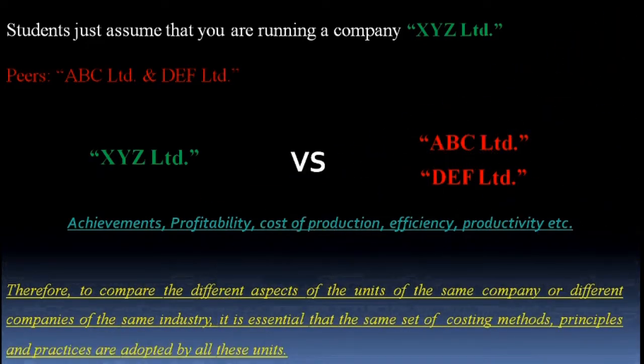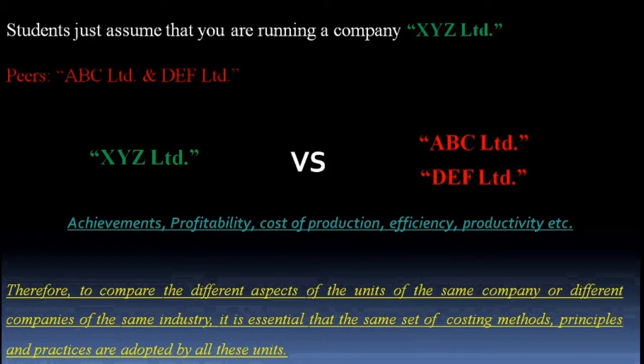to compare the different aspects of the units of the same company or different companies of the same industry, it is essential that the same set of costing methods, principles, and practices are adopted by all these units. It means in order to compare the achievements, profitability, cost of production, efficiency, productivity of XYZ Limited with its peers, these three companies should have similar costing methods, principles, and practices.